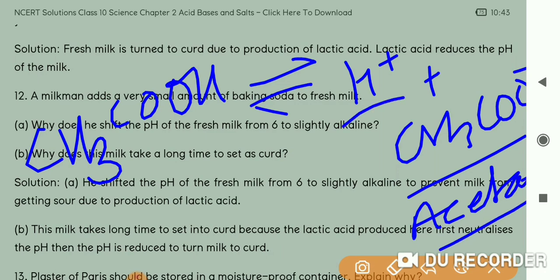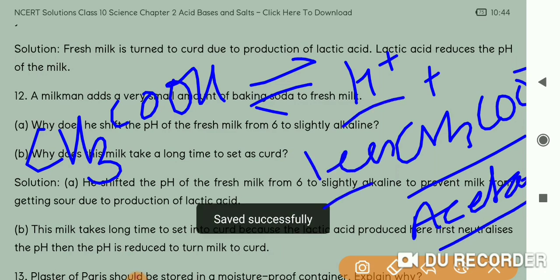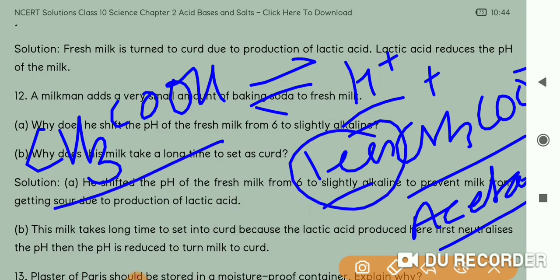As these H plus ions are less, this acid is considered a weak acid. In case of HCl, H plus ions were more, but in this case they are less, and hence this acetic acid which is present in the vinegar is considered a weak acid.